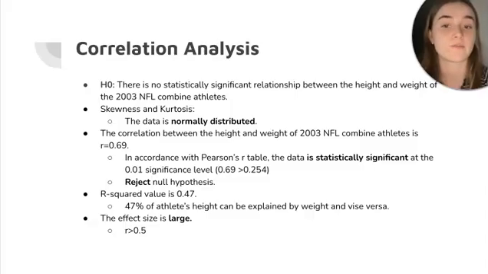Because of this, we can reject the null hypothesis. The R squared value was 0.47. This indicates that 47% of athletes' height can be explained by weight and vice versa. And the effect size was large because the R value of 0.69 was greater than 0.5.